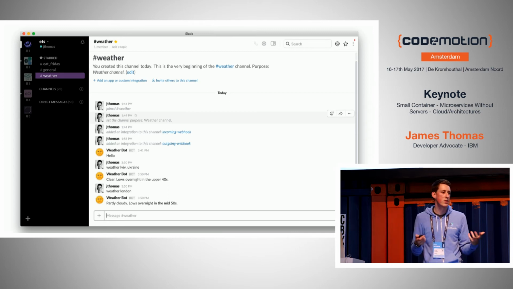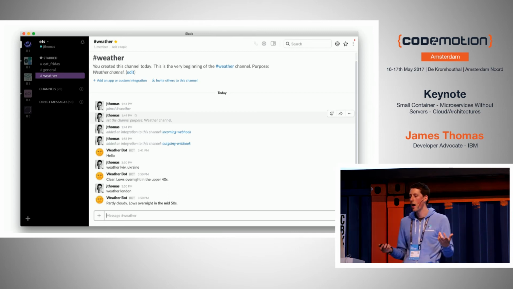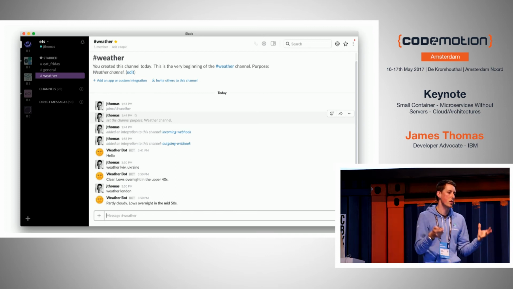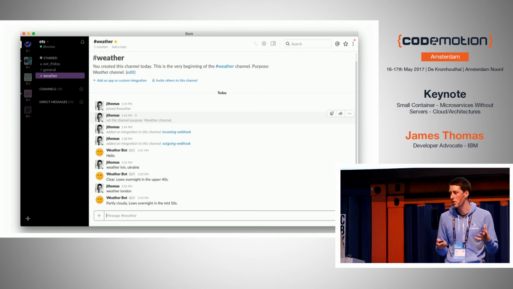And I've heard about this serverless thing, right, and maybe I want to try it out because it's just an idea. I don't want to manage any servers. I don't want to pay any money. I don't want to worry about scaling if it gets really popular. And it sounds like quite a good fit. It's kind of an event-driven application. So we've got our idea, right? We're going to try and build a kind of weather bot for Slack really quickly.